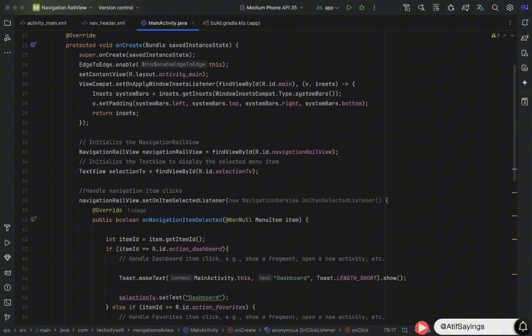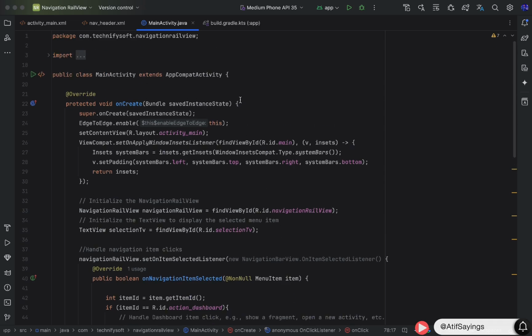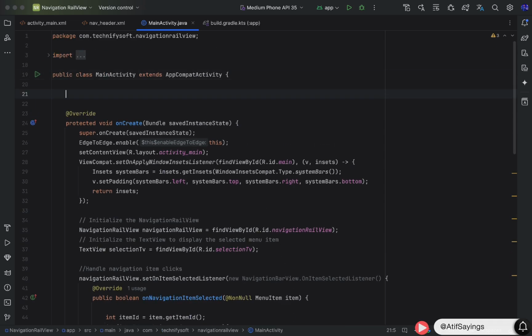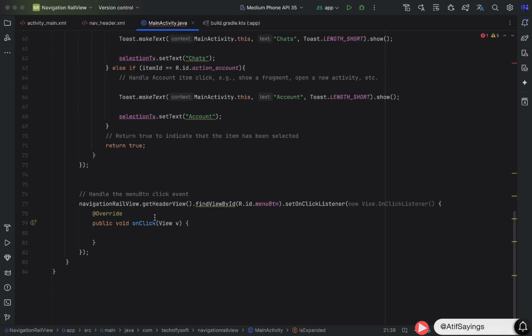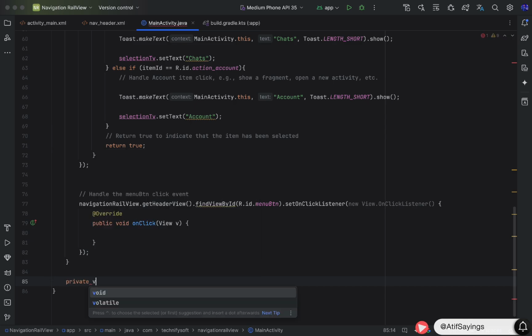To toggle the menu item label visibility by clicking this button, we need to create a boolean variable at class level. We will define it as private, type will be boolean, and the name of the variable will be is expanded, and the initial value will be false. So by default labels will be hidden. If you want to show the labels by default, turn the value to true.